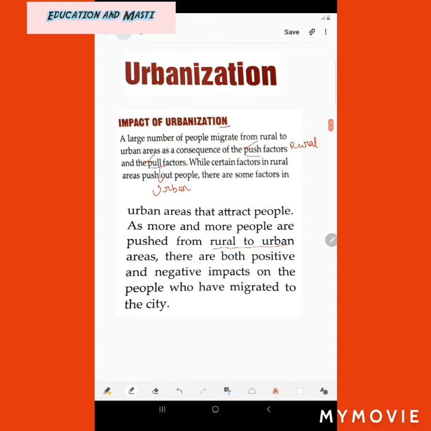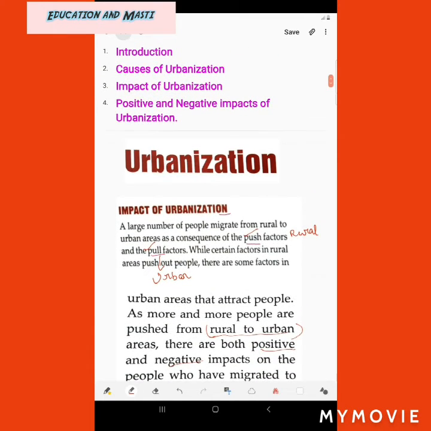Like many people are moving from rural to urban areas, they are being pushed from rural areas and attracted by urban areas. So there are both positive and negative impacts on the people who have migrated to the city. Those who have already migrated to the cities experience both positive and negative impacts. We will know that in the next topic, the positive and negative impacts of urbanization. So let's start with that topic.